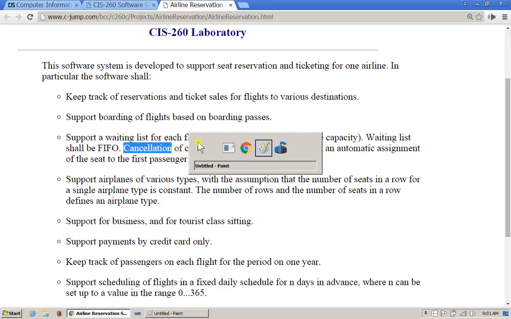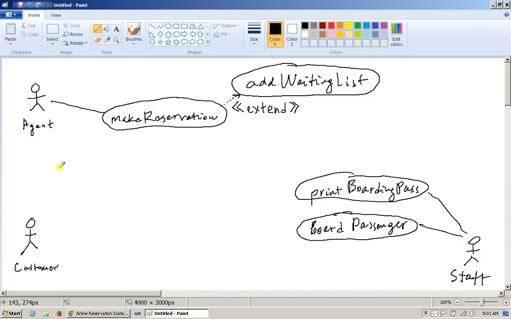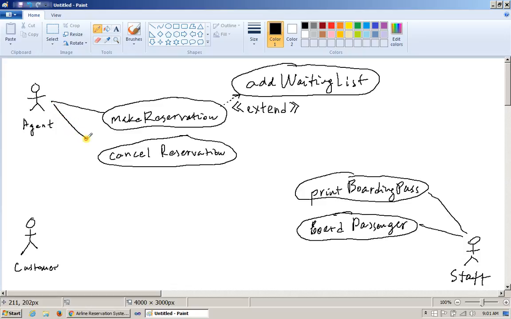So cancellation of reservation. Obviously the customer can call back the agent and say cancel reservation. Right now I'm focusing primarily on the agent, because the way I'm reading this, the agent is essentially my primary actor. I am sure that the agent actor can make a reservation and can cancel the reservation.